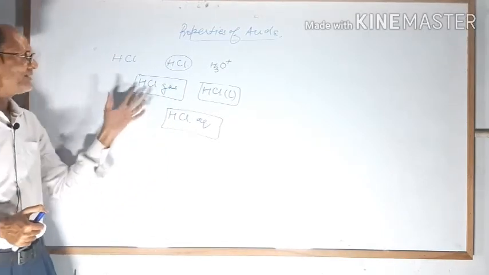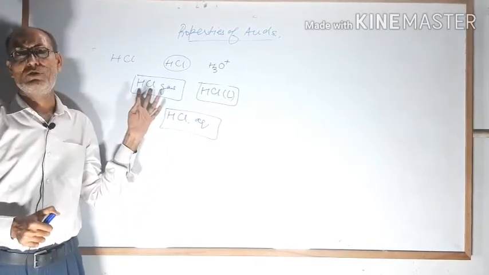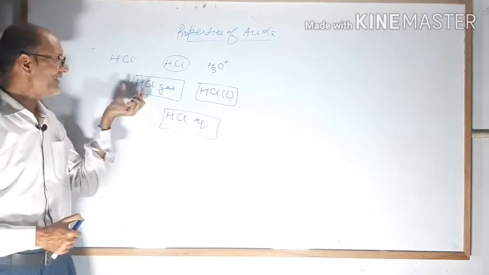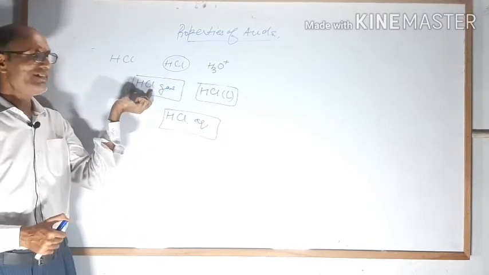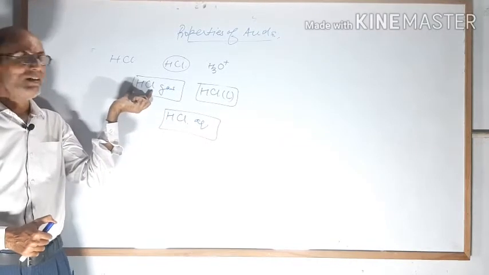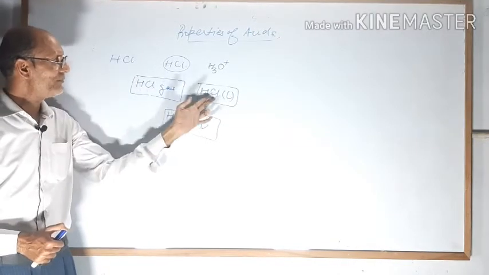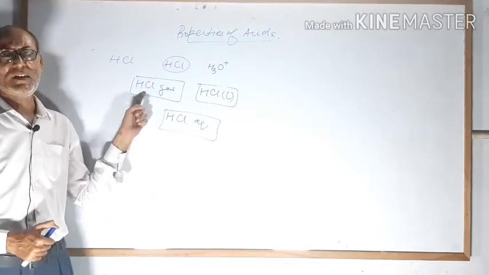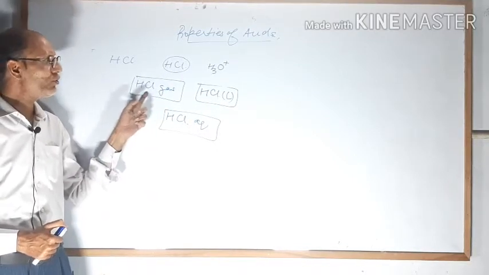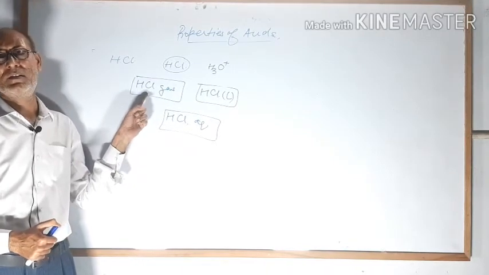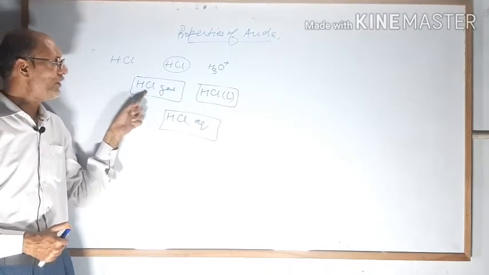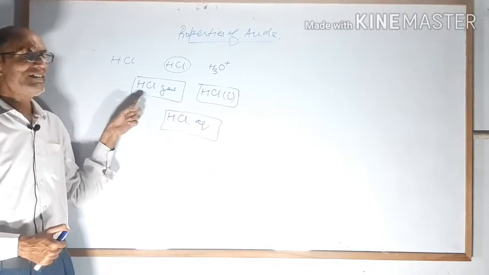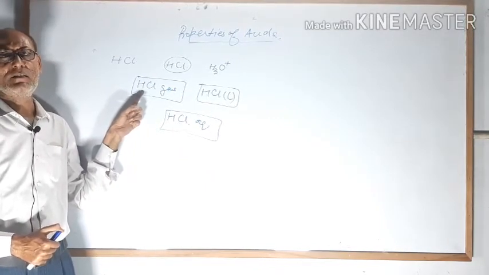See here students, when hydrogen gas and chlorine gas combine, you get hydrogen chloride gas. Its formula is similar, but it will not show the acidic property till you add water to it. It will not turn blue litmus red. It will not change the color of phenolphthalein.